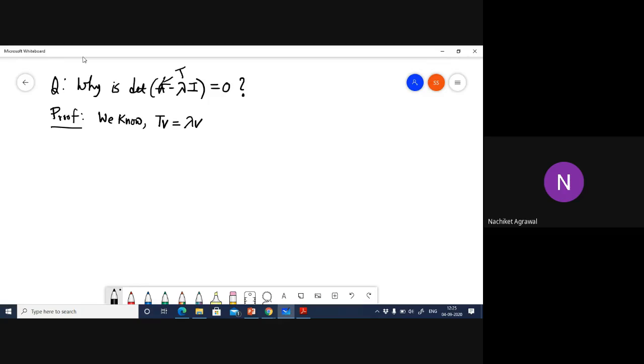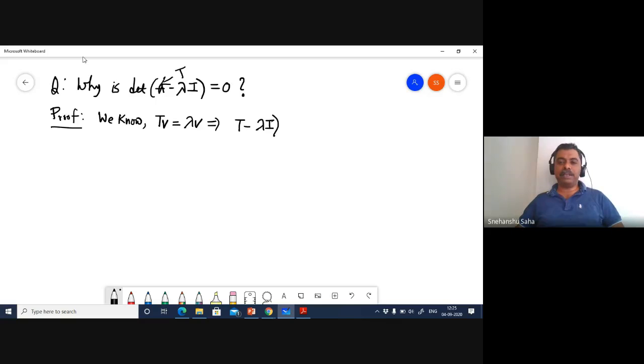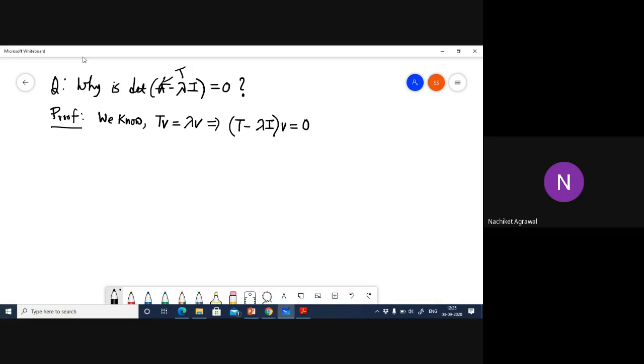Now we can pretty much end the proof. We just subtract lambda V from both sides. T minus lambda is a common factor, and V is the common post-multiple, so T minus lambda into V equals the zero vector. I follow you. This is what you want me to write, right? Zero vector.